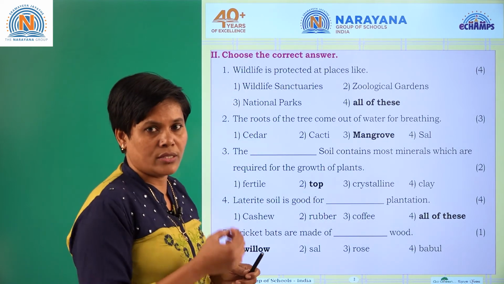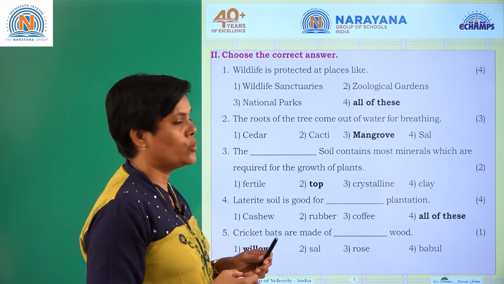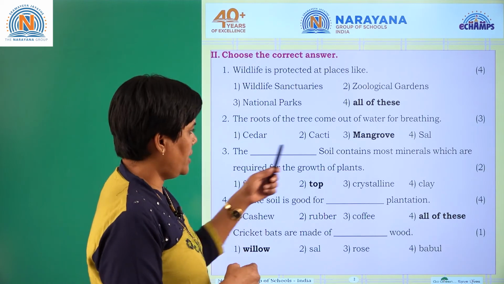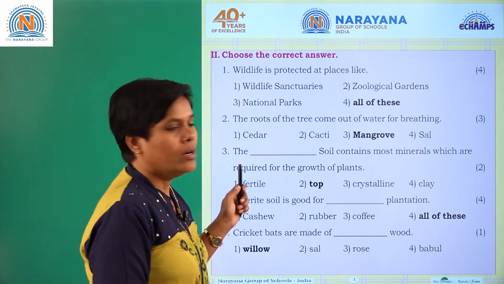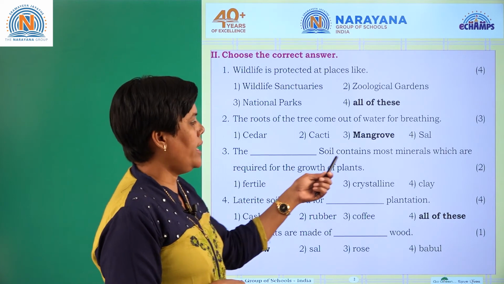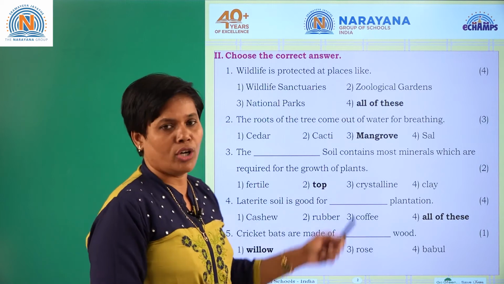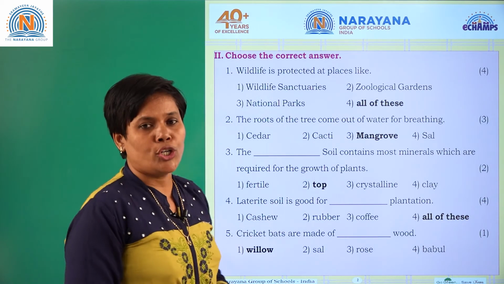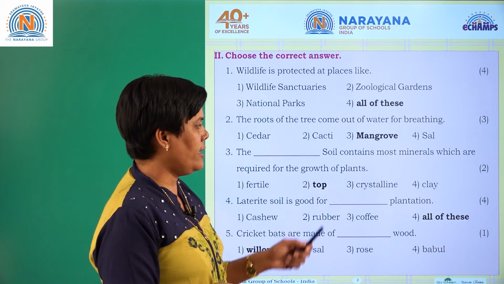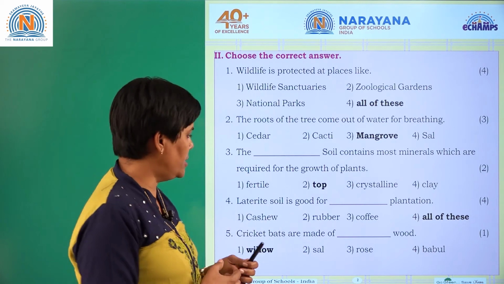Which plants? That is mangrove plants. The dash soil contains most of the minerals required for the growth of a plant. That is topsoil.